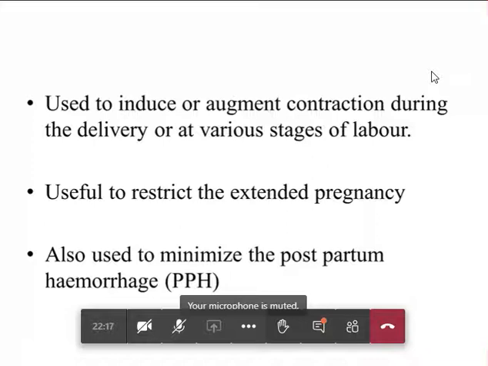And these oxytocics are also used to minimize the postpartum hemorrhage, that means excessive bleeding after delivery of the child. The hemorrhage that occurs after delivery of the child is known as postpartum hemorrhage. So to minimize the postpartum hemorrhage, we can also use oxytocics.